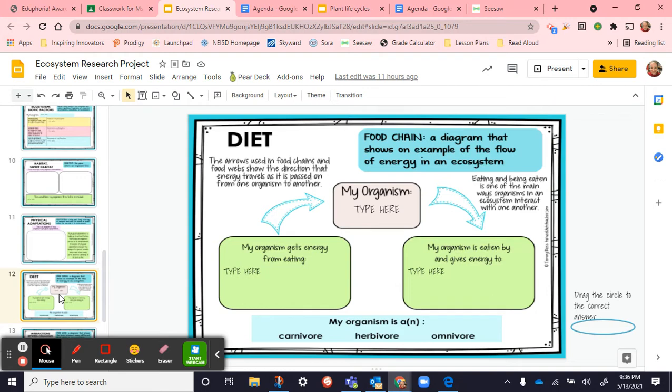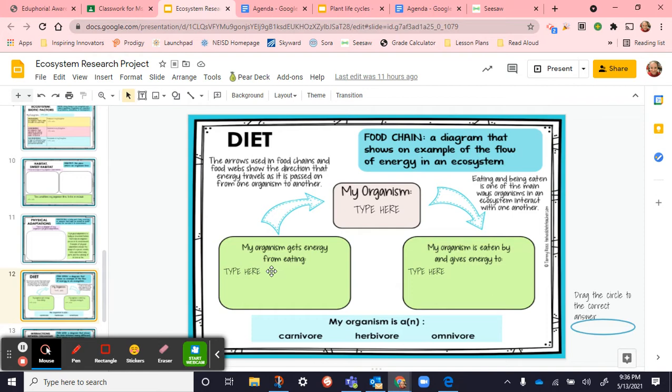So here you're going to put what your organism is. We're going to classify it as a carnivore, herbivore, or omnivore, and we put notes in our science notebook about that on Monday, so you can reference that. And then it says, my organism gets energy from eating. So what is it that your animal is eating? Let's say that I am a bird and I eat bugs.